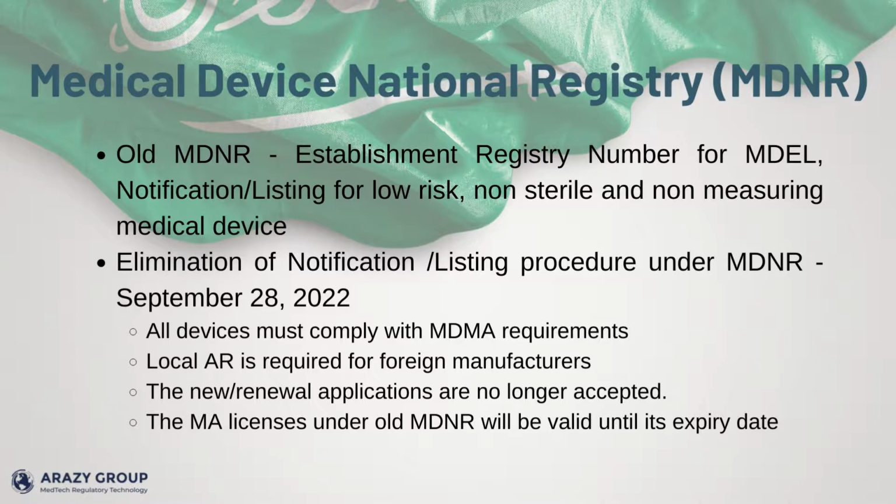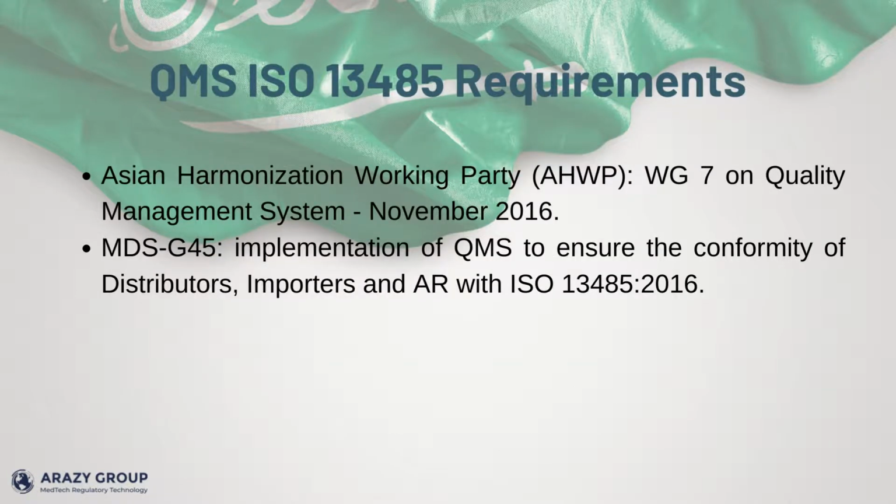The next update is the mandate to implement the QMS ISO 13485 requirement for the establishment license. This requirement was initially introduced in 2020 when the Saudi Food and Drug Authority published a document, MDSG45, to mark the adoption of QMS requirements for distributors, importers, and authorized representatives issued by the AHWP Working Group in November 2016. As of this year, this guidance has become mandatory.